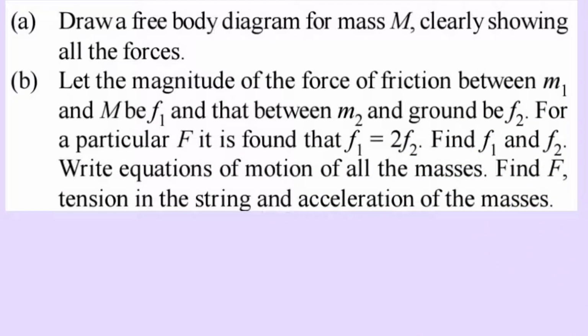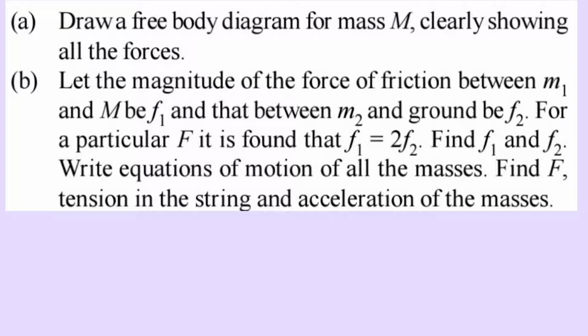Part A: Draw a free body diagram of M clearly showing all the forces. Part B: Let the magnitude of the forces of friction between M1 and capital M be F1 and that between M2 and the rigid horizontal ground be F2. For a particular F, it is found that F1 is equal to F2. Find F1 and F2.